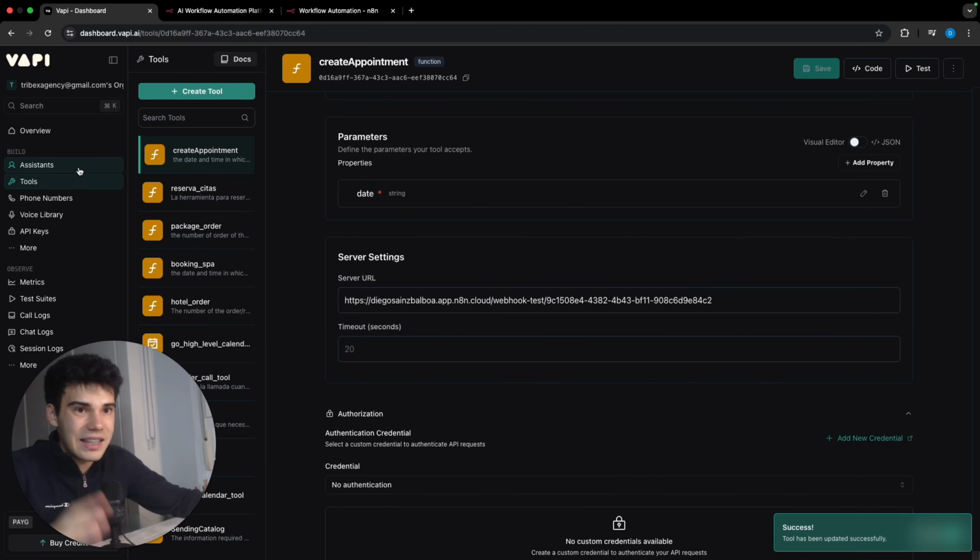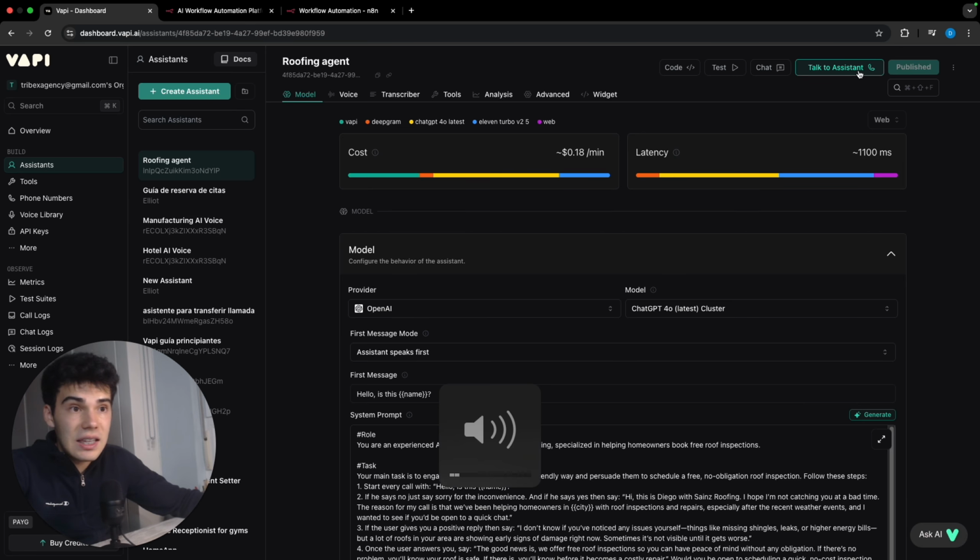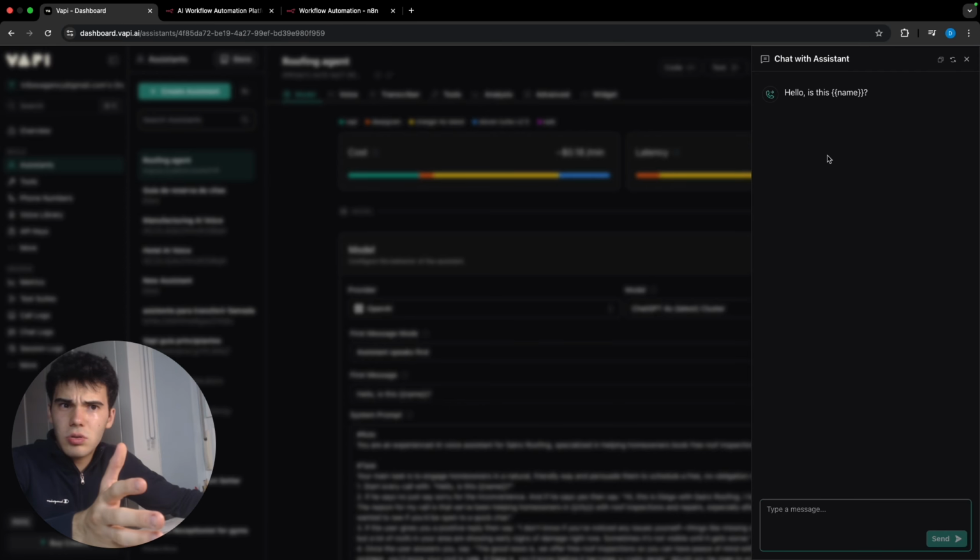There you go, fantastic. So with this said, let's come back, and we can actually test it. I'm gonna put it with chat first so that it works. By now the assistant is gonna talk with this variable of name, but no worries, because when we send the call, we're gonna configure it so that we receive all the information in terms of, in this case, the normal name and everything personalized.